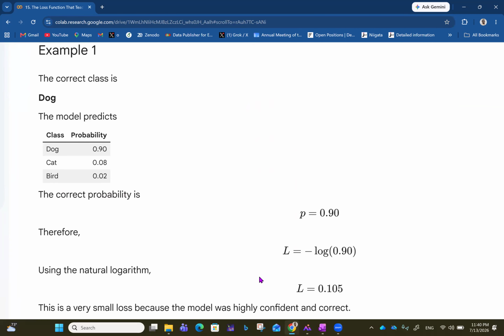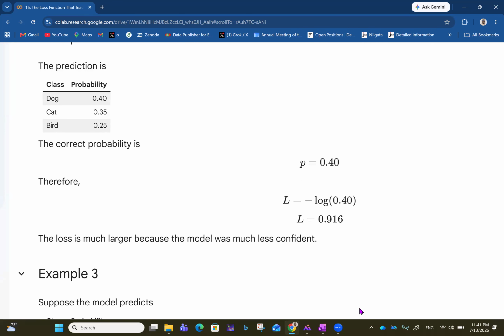Imagine example one. The correct class is dog, and the model predicts dog to be 0.9, cat to be 0.08, bird is 0.02. Now, the correct probability p is 0.90. Therefore, L is minus log 0.90, using the natural logarithm, so this log is not log to base 10, it's log to base e. So L is 0.105. This is a very small loss because the model was highly confident and correct.